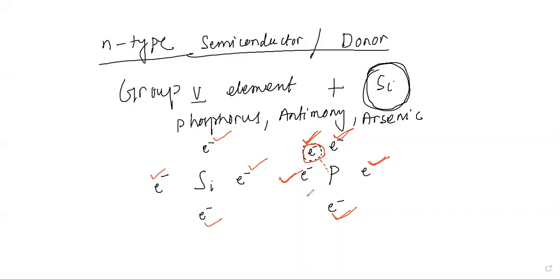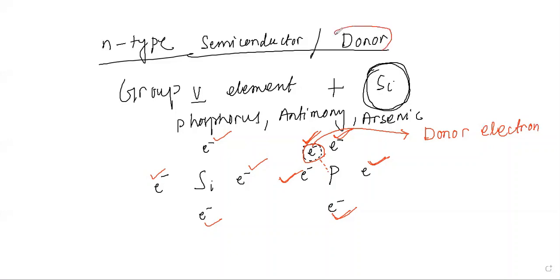This is the excess electron, which is not taking part in any bond, like a covalent bond. So this particular electron we call a donor electron.